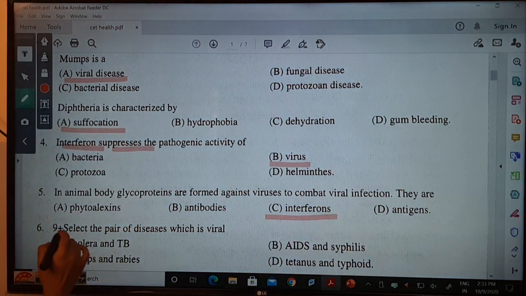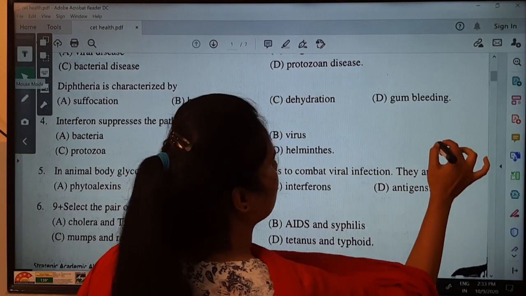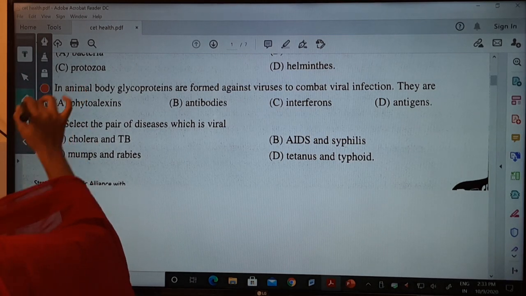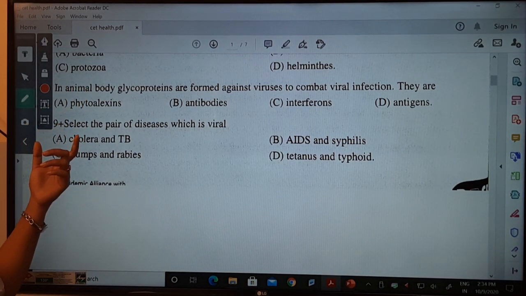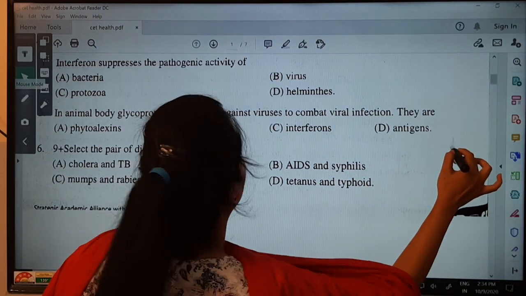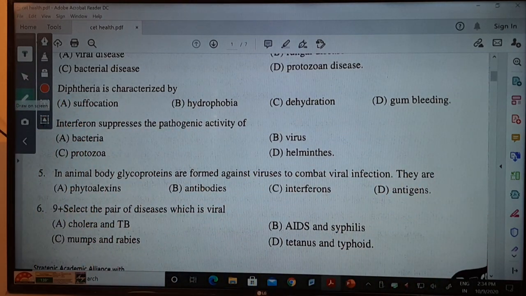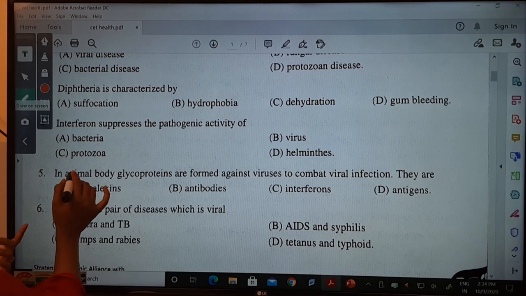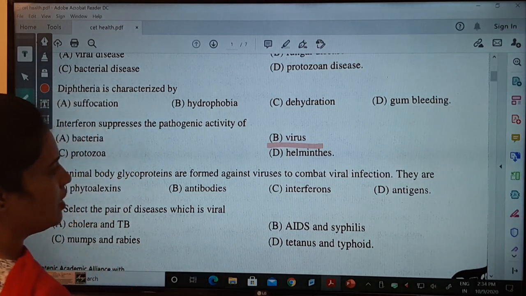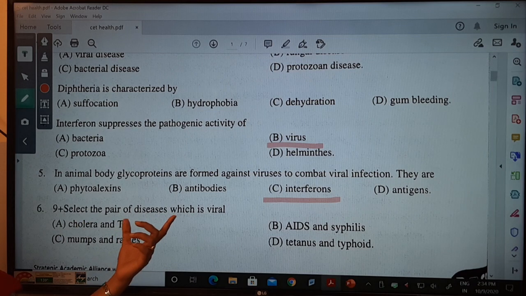Okay, next, see. We'll move to the next one. Next one, the fifth one. Here, interferon to suppress the viruses, and the answer here is interferon. Next one, select the pair of diseases which are viral.